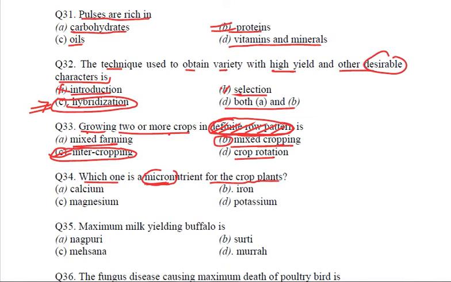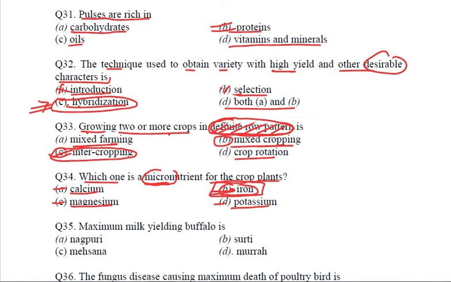And out of these, calcium, no, it is a macronutrient. Magnesium is a macronutrient. Iron is a micronutrient. Potassium is again a macronutrient. So iron is a micronutrient.